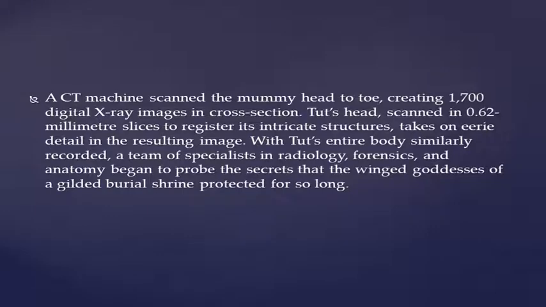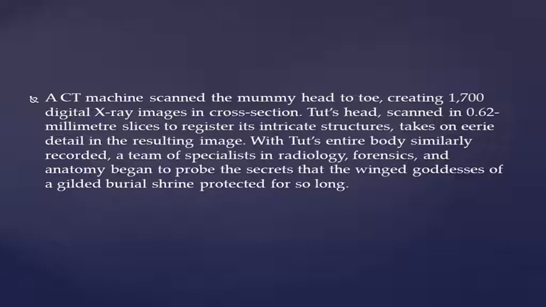A CT machine scanned the mummy head to toe, creating 1700 digital X-ray images in cross-section. Tut's head, scanned in 0.62 mm slices to register its intricate structures, shows fine detail in the resulting image. With Tut's entire body similarly recorded, a team of specialists in radiology, forensics and anatomy began to probe the secrets that the winged goddesses of a gilded burial shrine protected for so long.